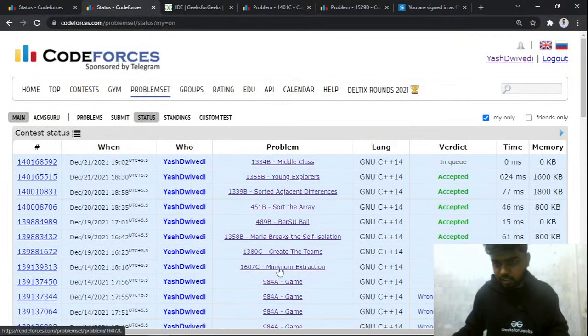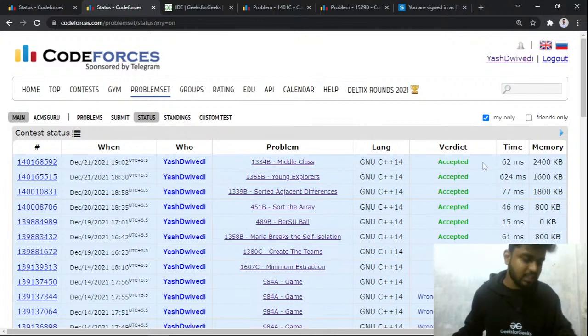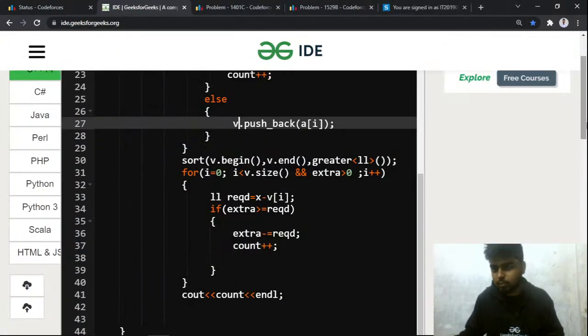Alright, so I've submitted this problem. Let's see what's the verdict for this problem running on test case 133, and it got accepted, right? So you can see that this problem got accepted. So can you write a +1 in the chat, because this problem also got accepted, right? Let me show you the code again.